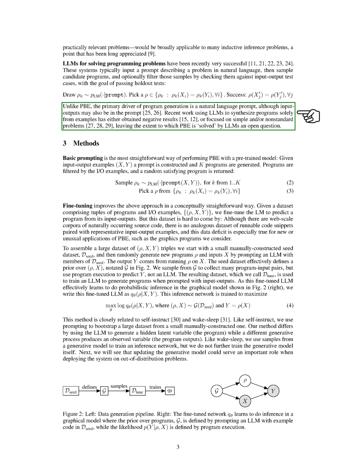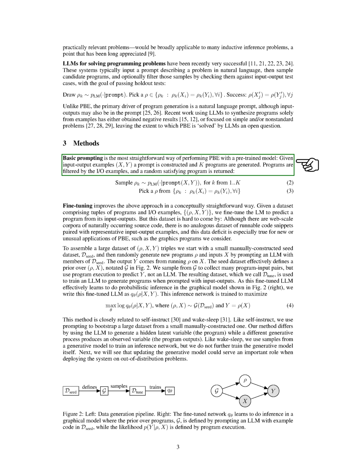Section: Methods. In this section, we explain how we perform programming by example, PBE, using basic prompting and fine-tuning with a pre-trained model. Basic prompting involves constructing a prompt from input-output examples and generating programs that satisfy these examples. Fine-tuning enhances this approach by training the model to predict programs from input-output pairs in a dataset.